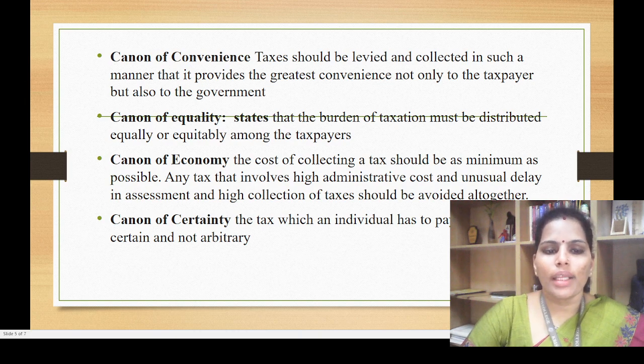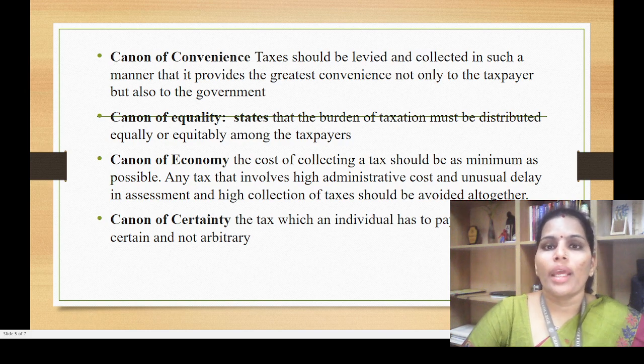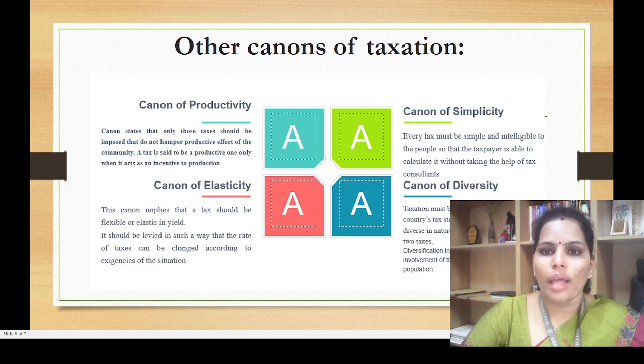Next one, canon of certainty. Certainty is nothing but the taxpayer should know that in this particular year, if I am earning an income of this much, this is my tax rate. There should not be any confusion for the taxpayer about how much I have to pay if I earn this much income. That is the reason during the budget itself, the government will clearly declare that if you belong to this income group, this is the amount of tax, and like that, everything will be clearly specified. These are the other canons of taxation: productivity, elasticity, simplicity, and diversity.